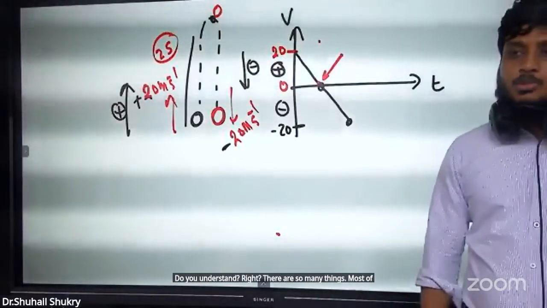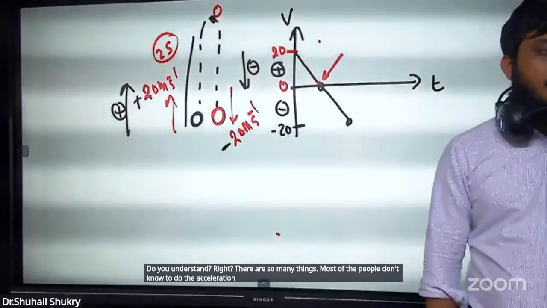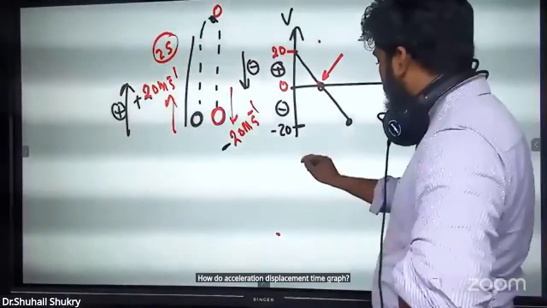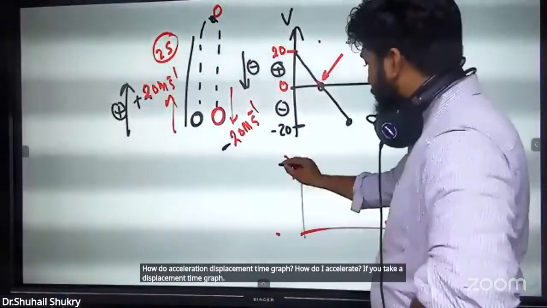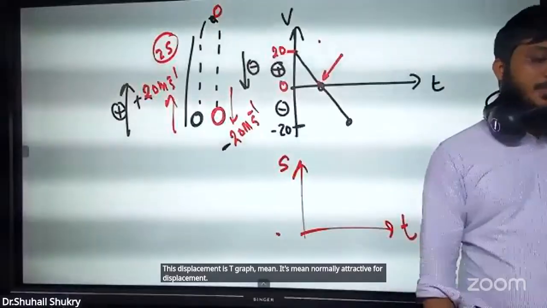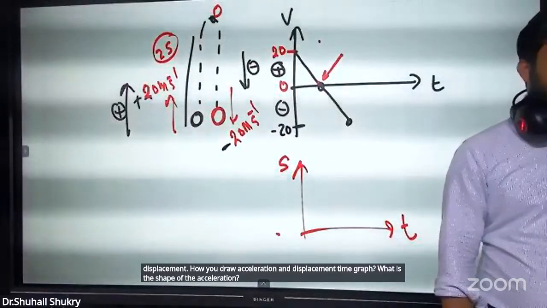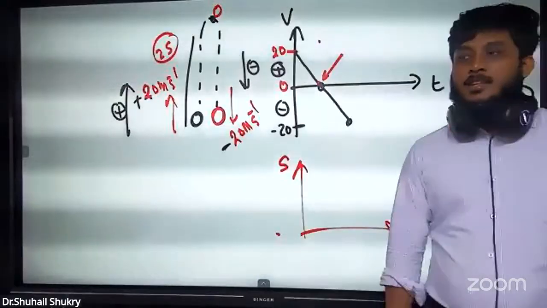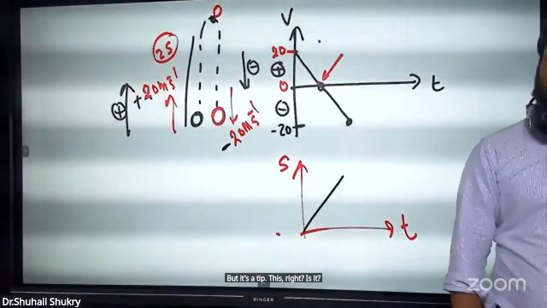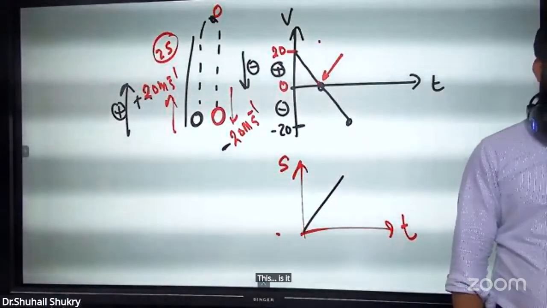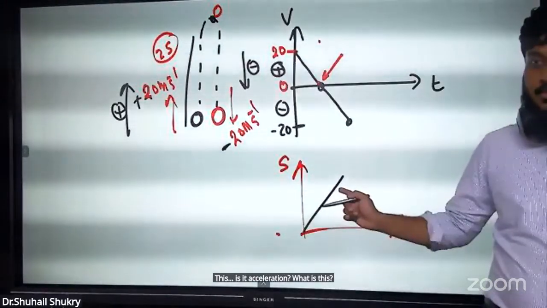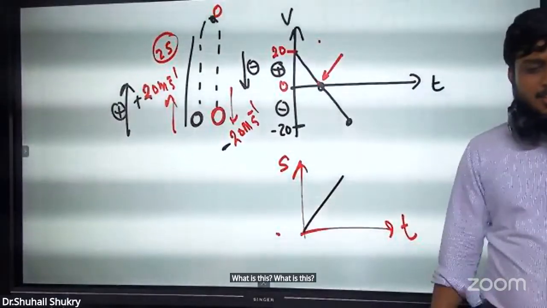Most of the people don't know how to draw acceleration in a displacement time graph. How to draw acceleration? If you take a displacement time graph, this ST graph, S normally means displacement. How do you draw acceleration in a displacement time graph? What is the shape of the acceleration? What is the shape? This, right? Is it? Is this acceleration? What is this? Yeah, this is uniform velocity.